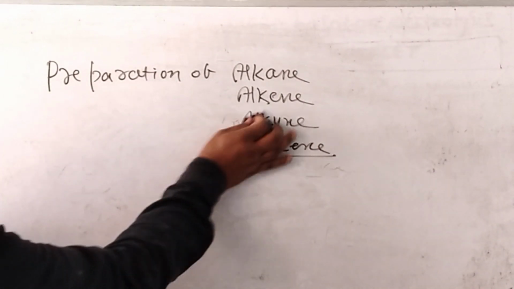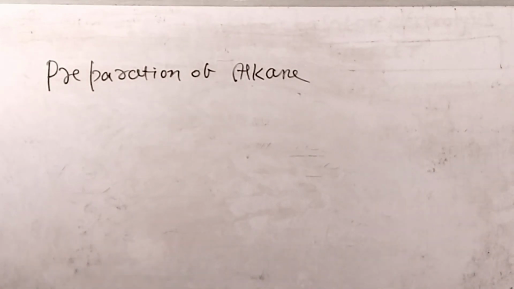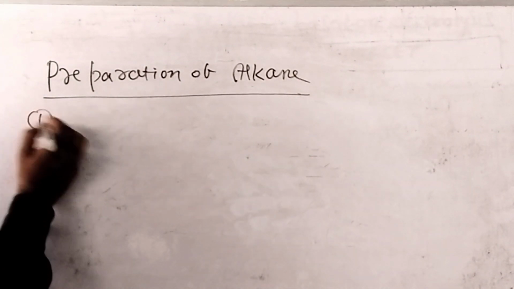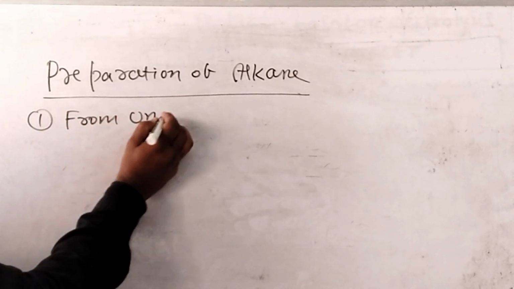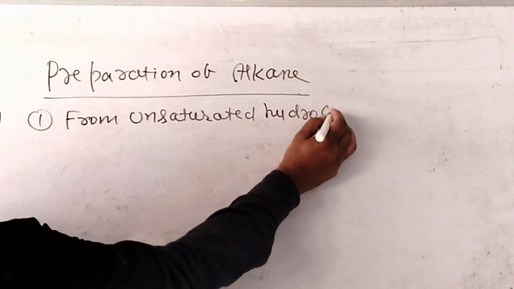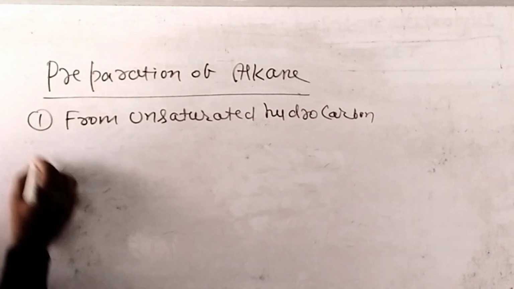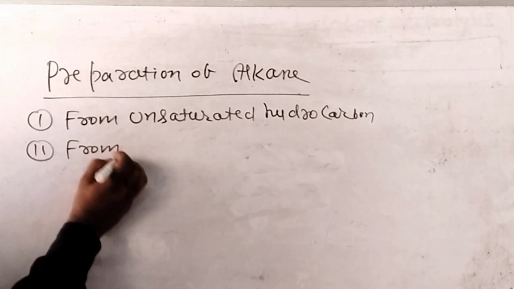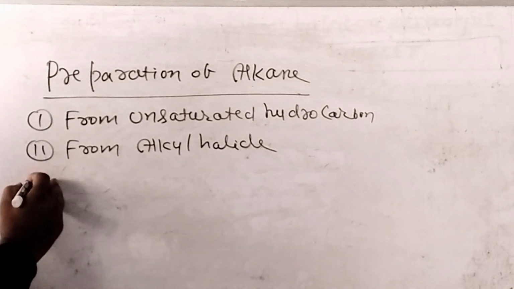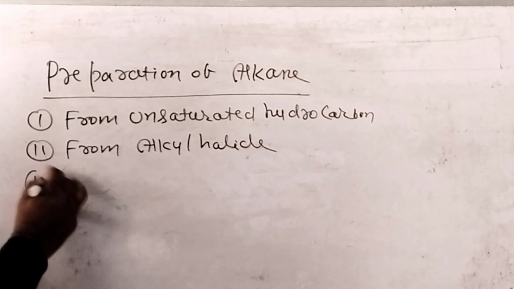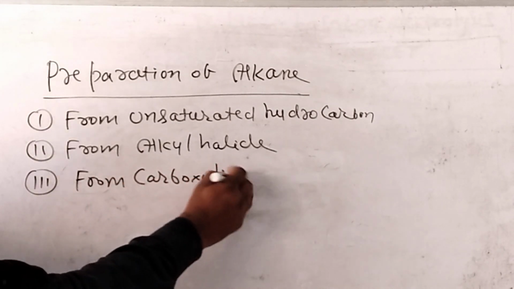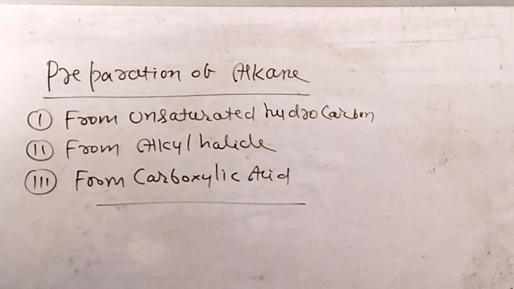The first is the method of preparation of alkane. Alkane is prepared by these methods. First method, from unsaturated hydrocarbon. Second is from alkyl halide. Third is from carboxylic acid. You can take a screenshot.